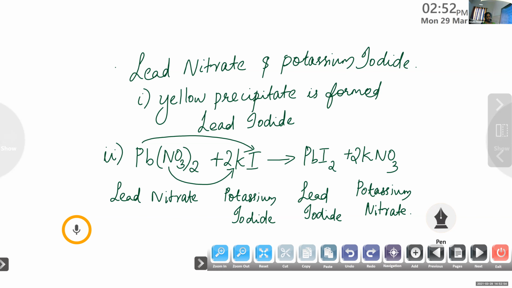This double displacement reaction is also known as precipitation reaction. Why? Precipitate is formed during this reaction. Here also a precipitate is formed, that is lead iodide. That is yellow in color.